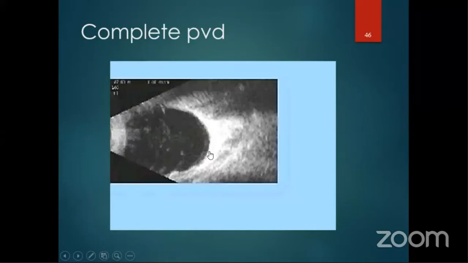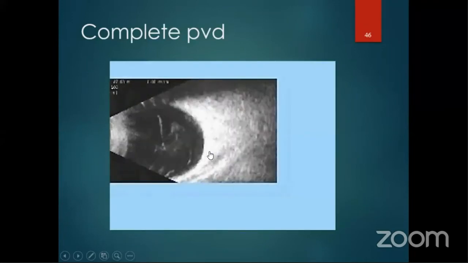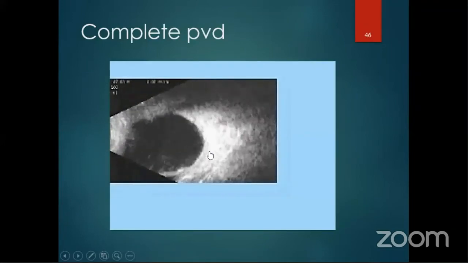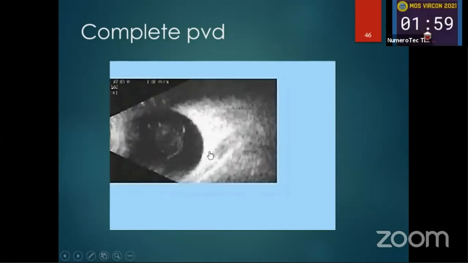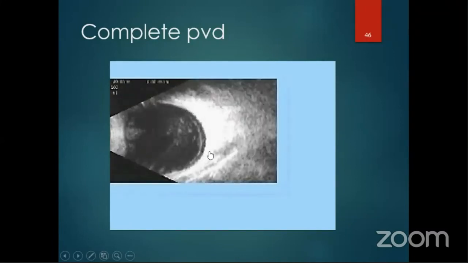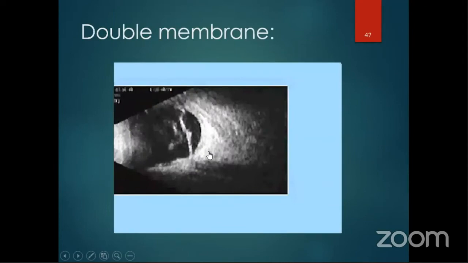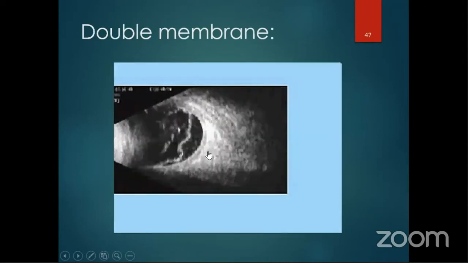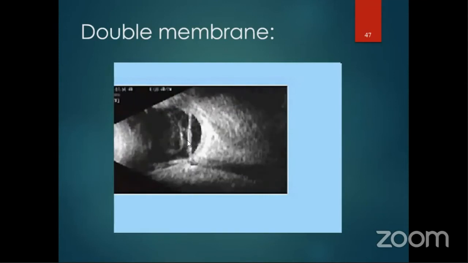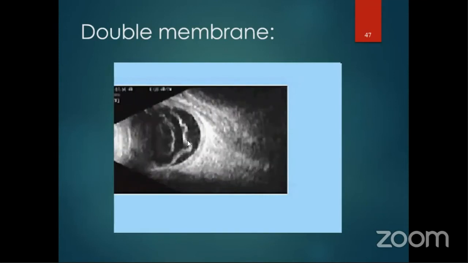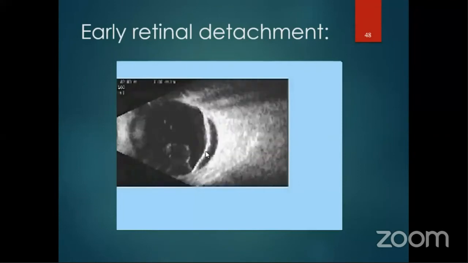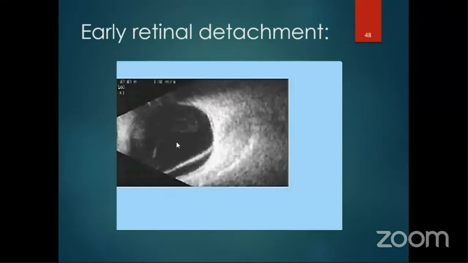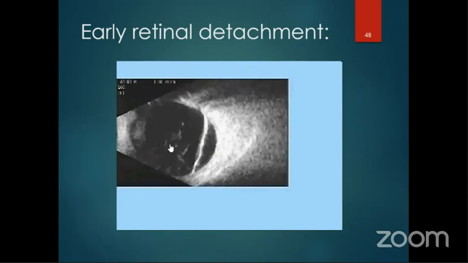Now this is a case of a complete PVD where you can see good after movement. The dot-like and membranous echoes are not attached to the disc, which is a differentiating feature between RD and PVD. So this is a double membrane where you can see vitreous which is organized along with retinal detachment. This is a case of early retinal detachment where only the inferior part of the membranous echoes can be seen. The good after movement of vitreous also can be seen.